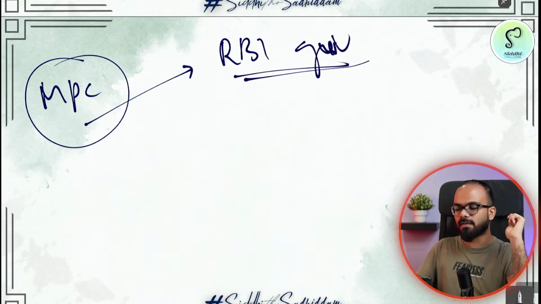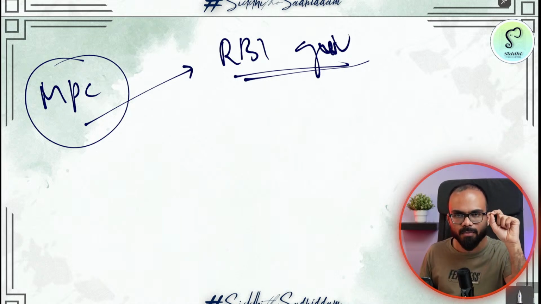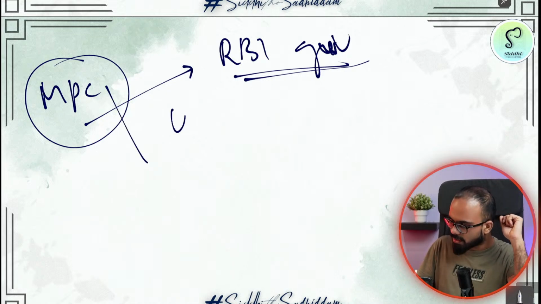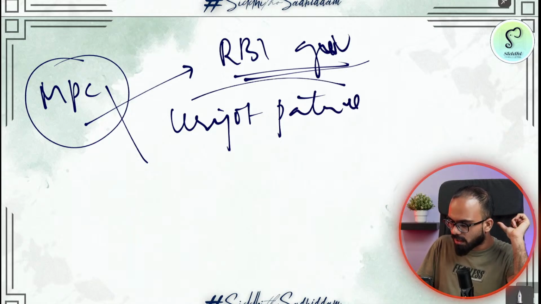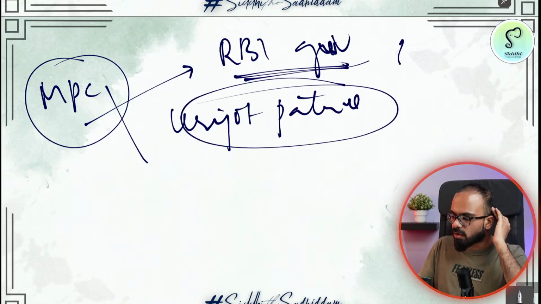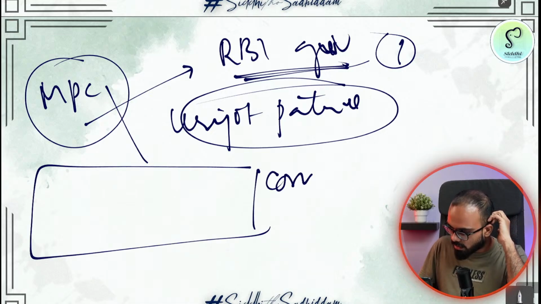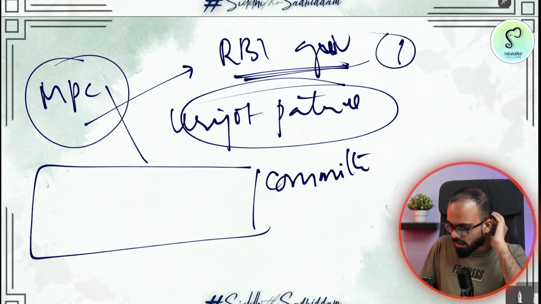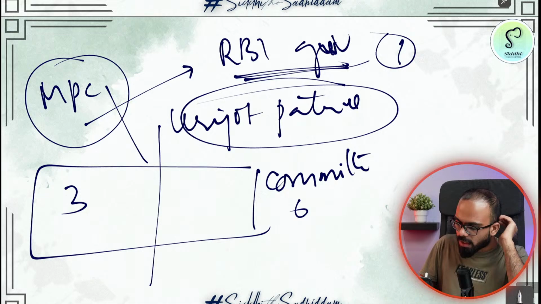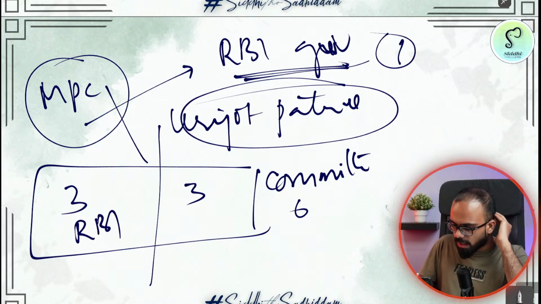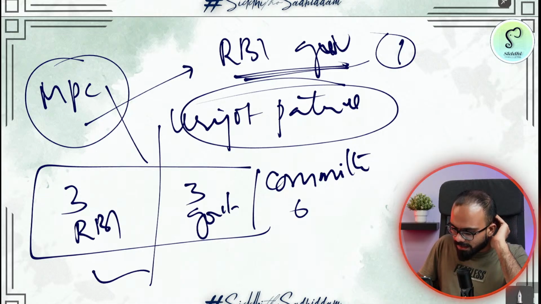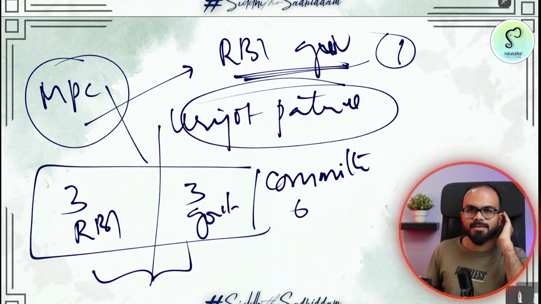The Reserve Bank of India governor used to decide the entire monetary policy, but there is a committee known as the Urjit Patel Committee. The Urjit Patel Committee recommended, why only the Reserve Bank of India governor? Let us create a committee of 6 people. 3 are from RBI and 3 are from the government. Let these 6 people together decide what the monetary policy is.